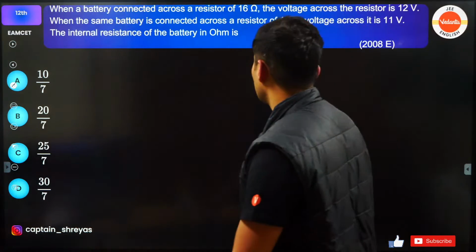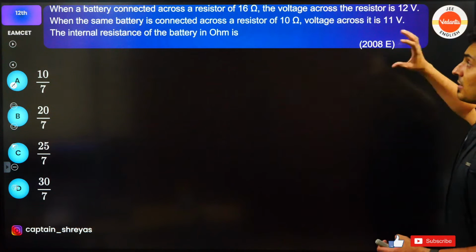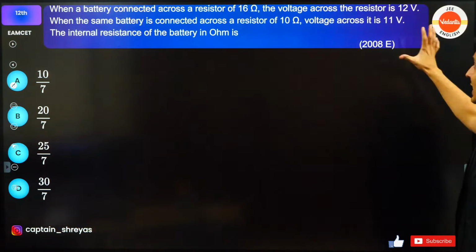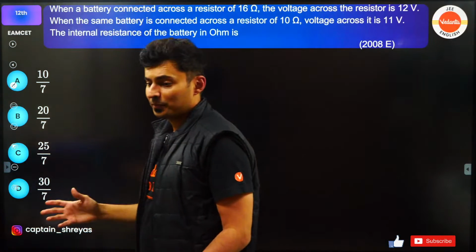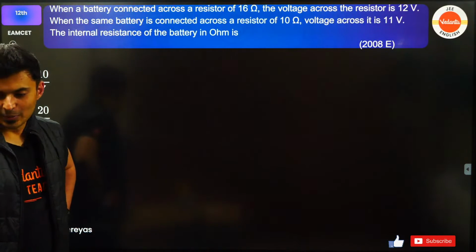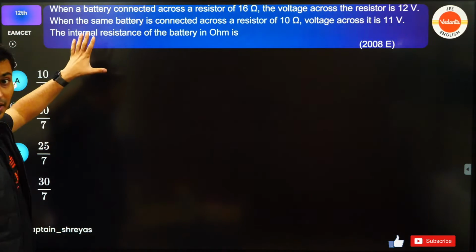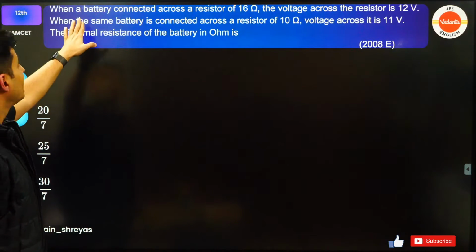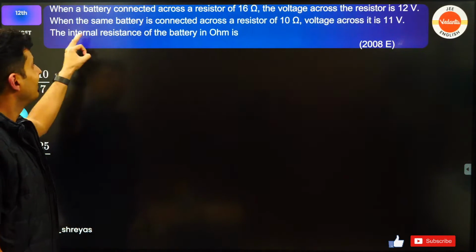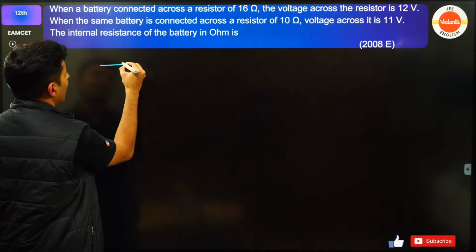When a battery is connected across a resistor of 16 ohms, voltage across the resistor is 12. Battery is now connected across 10 ohms. The voltage is 11. What do you think is the internal resistance? This was asked as a PYQ. Come on, let's see how you can do this. Come on, my warriors, figure this out. Try to draw the circuit. Then you will understand how the problem is solved. When a battery is connected across this resistance, the voltage is 12. When the battery is connected across different resistance, the voltage is different. So see how it looks.